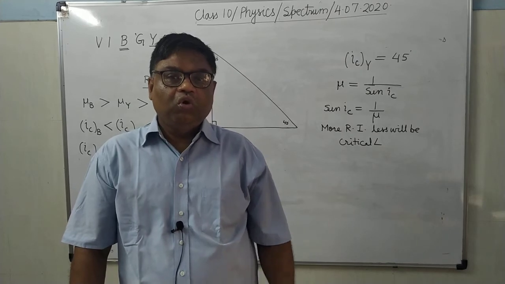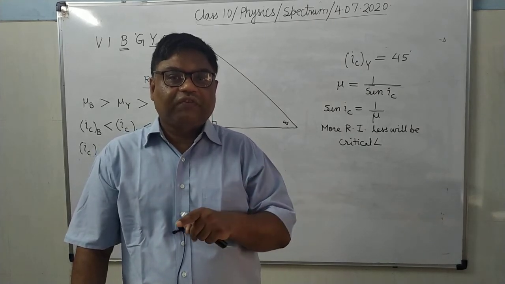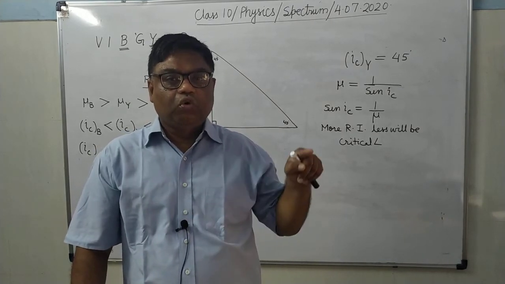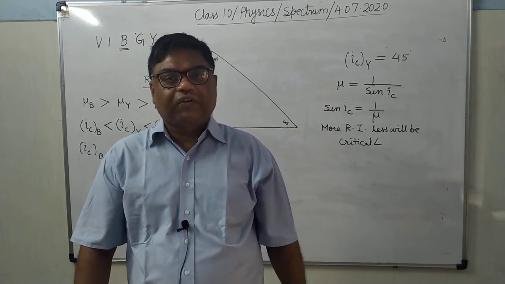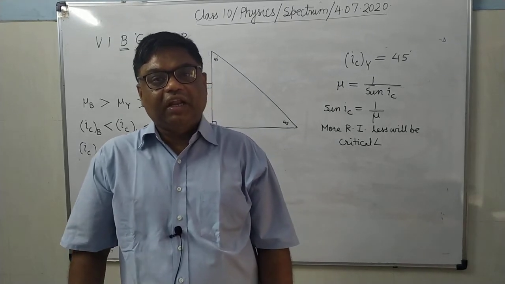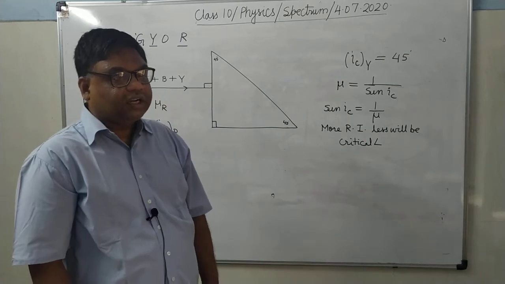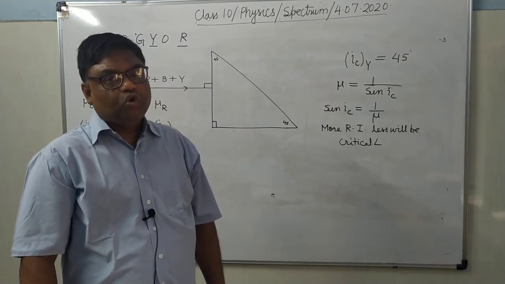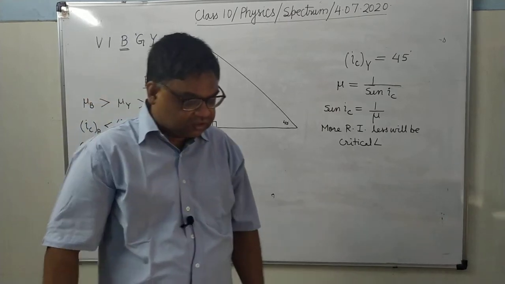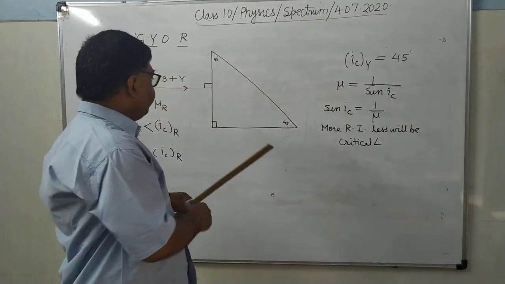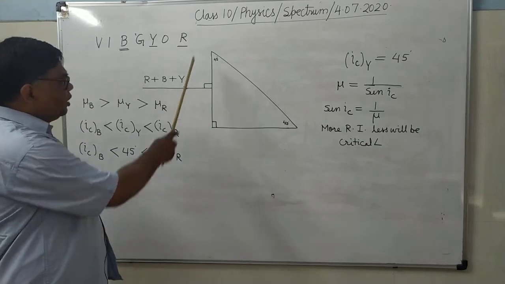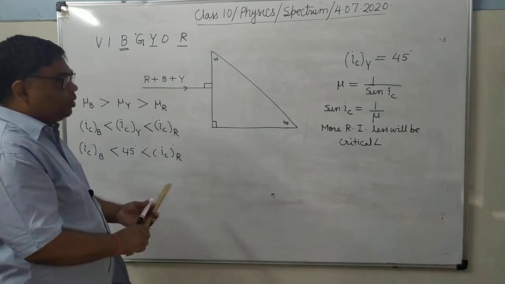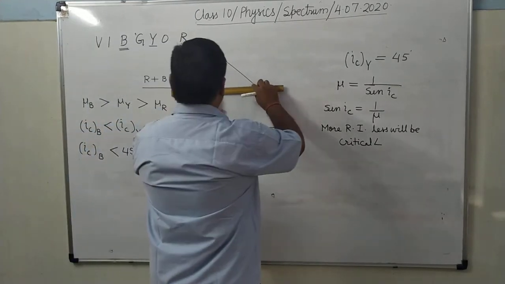It will go grazing to the refracting surface. And when angle of incidence becomes more than critical angle, it suffers total internal reflection, obeying the laws of reflection. So now you can complete. At this point here on this surface, there will be no refraction because it is falling perpendicularly.